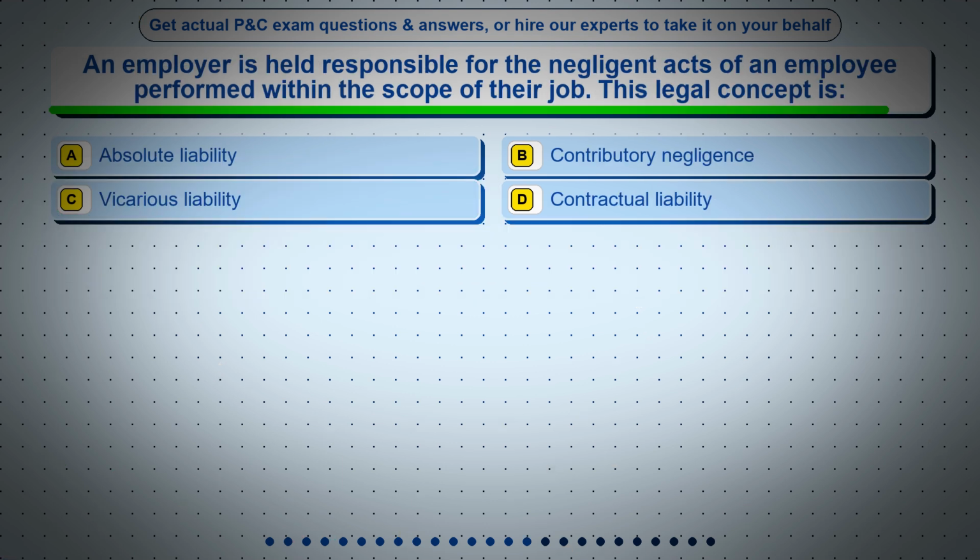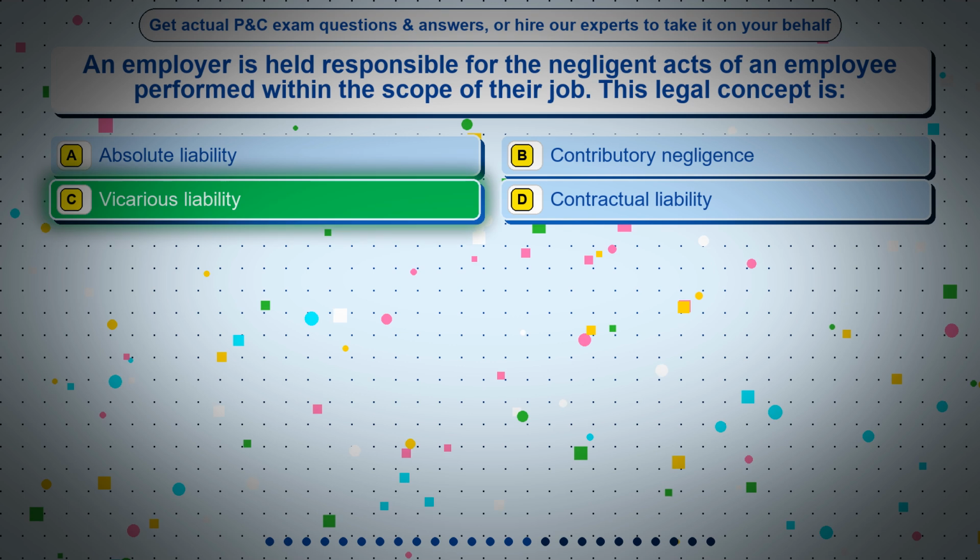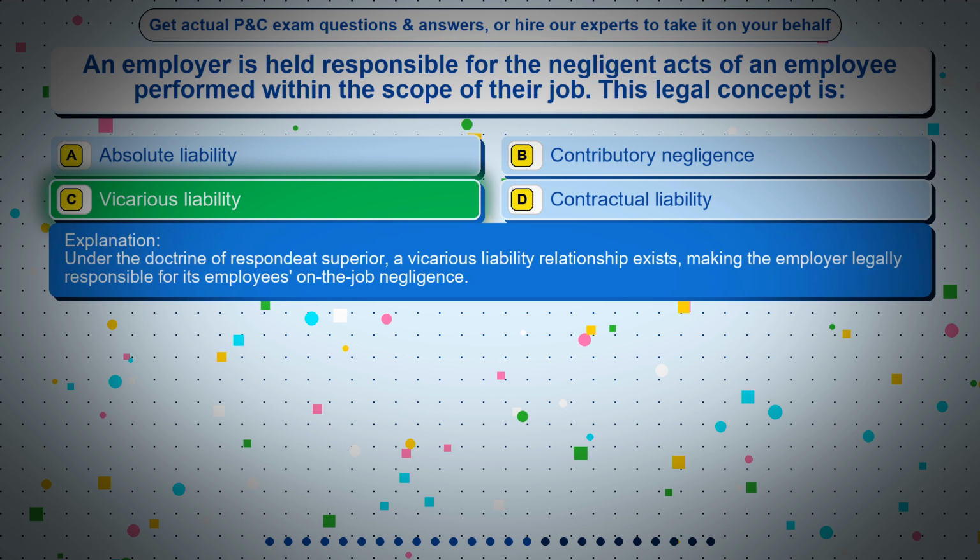Question 15. An employer is held responsible for the negligent acts of an employee performed within the scope of their job. This legal concept is: Option A, absolute liability. Option B, contributory negligence. Option C, vicarious liability. Option D, contractual liability. The correct answer is option C, vicarious liability. Under the doctrine of respondeat superior, a vicarious liability relationship exists, making the employer legally responsible for its employees' on-the-job negligence.